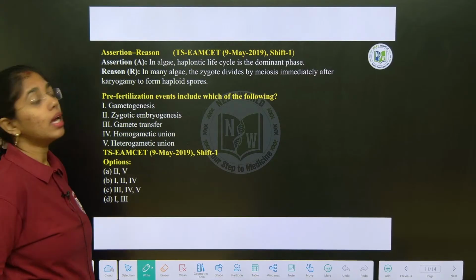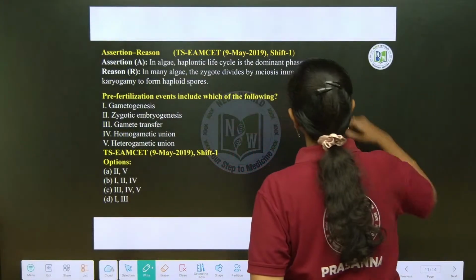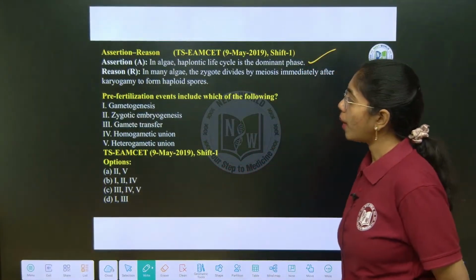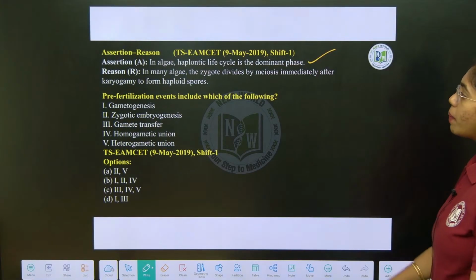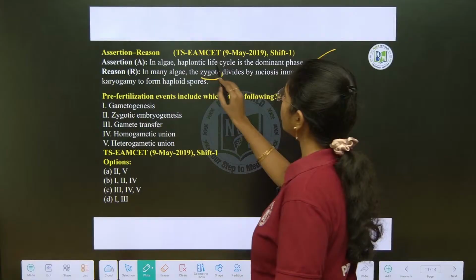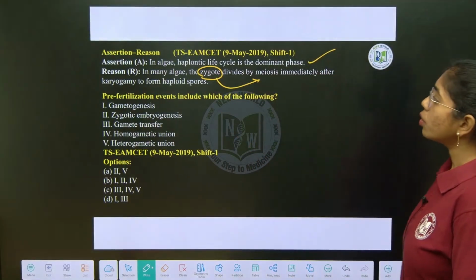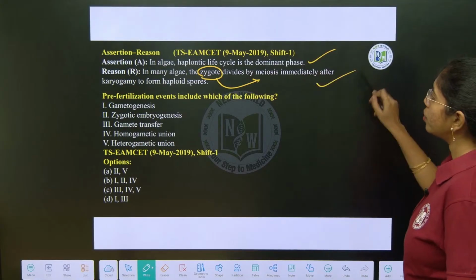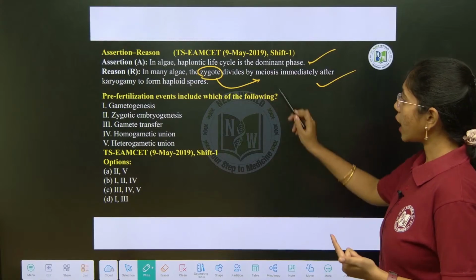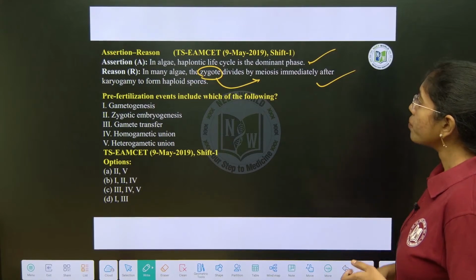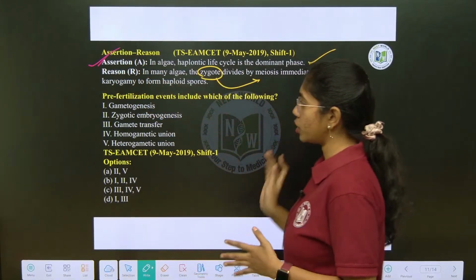In assertion, in algae haplontic life cycle is the dominant phase. Yes. In reason, in many algae zygote divides by meiosis. Yes, zygote will divide by meiosis immediately after karyogamy to form haploid spores. True. In algae zygote undergoes meiosis. So, here both A and R are true, and again reason is not explaining the assertion.